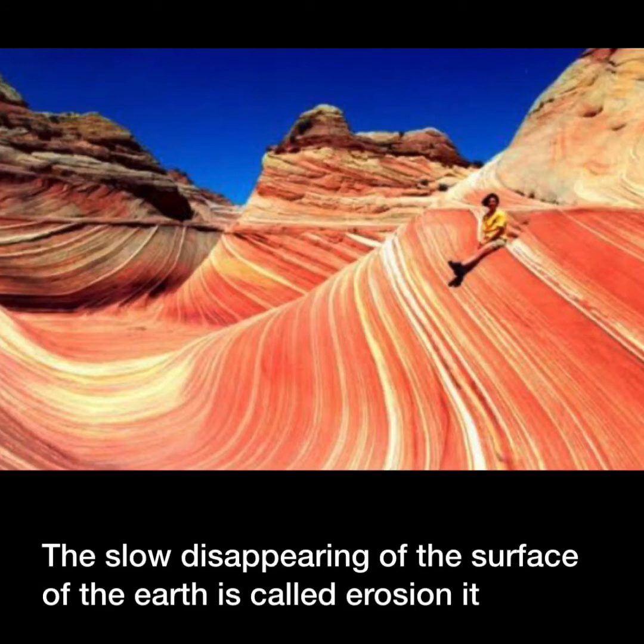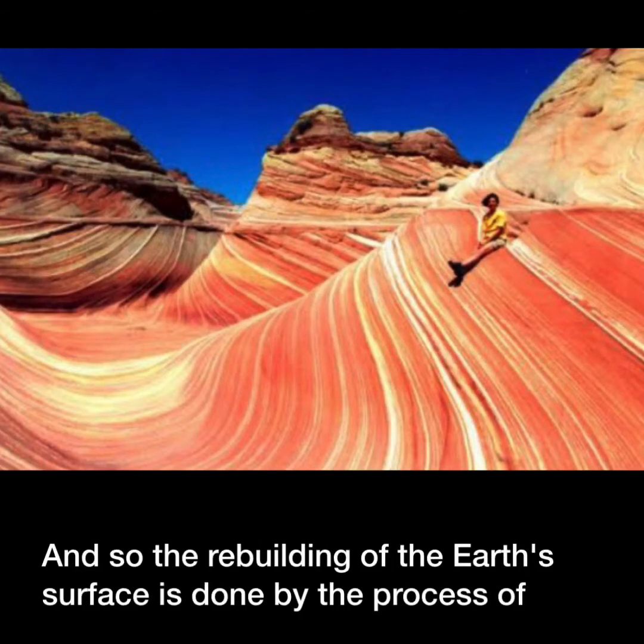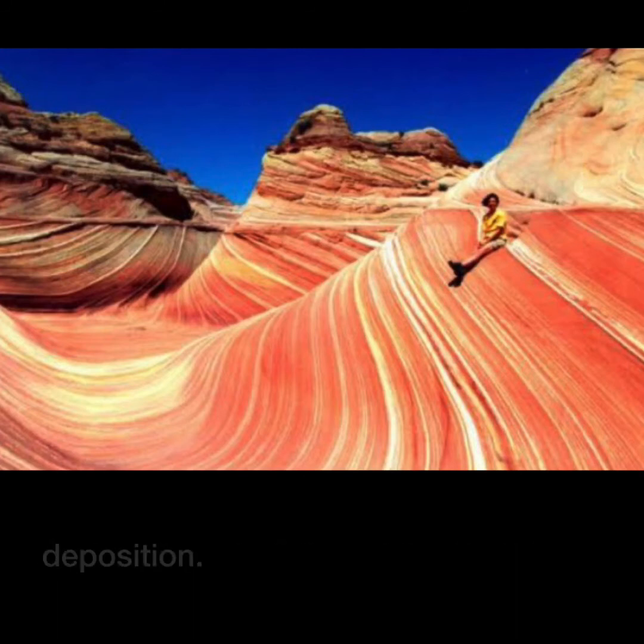The slow disappearing of the surface of the Earth is called erosion. It causes the surface to be lowered time by time. And so, the rebuilding of the Earth's surface is done by the process of deposition. Both processes, erosion and deposition, are mostly carried out by running water through rains or rivers, glaciers, wind, and sea waves.